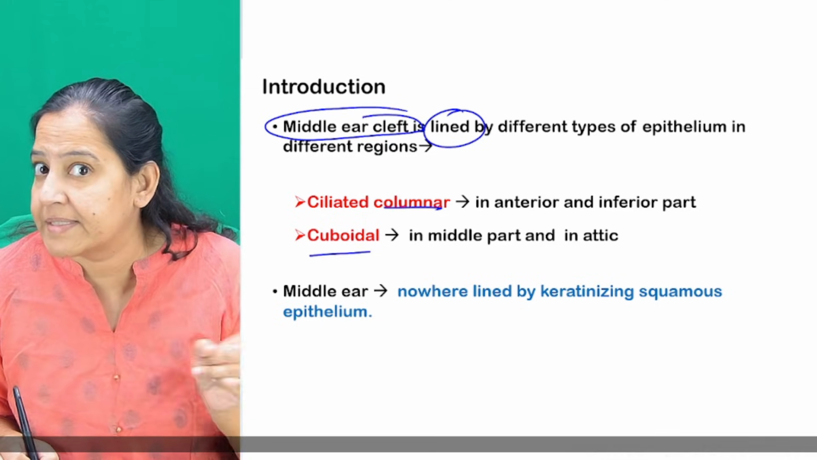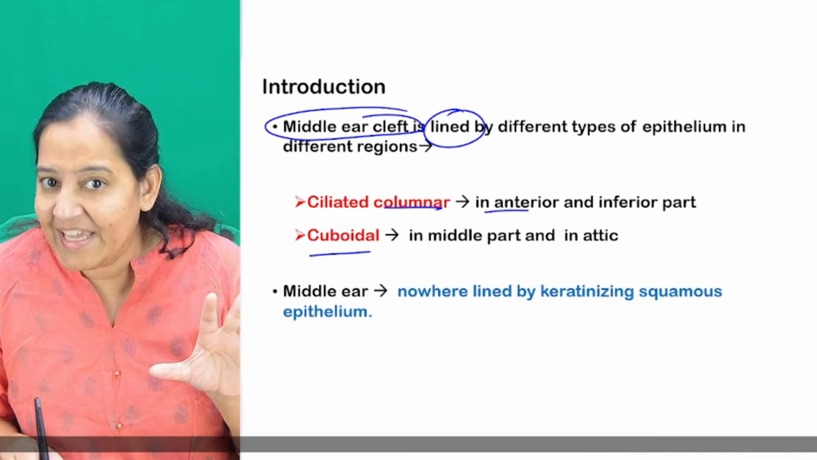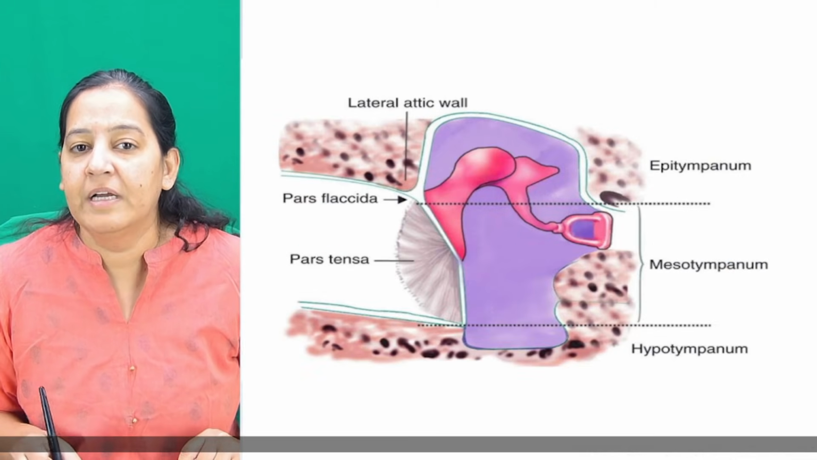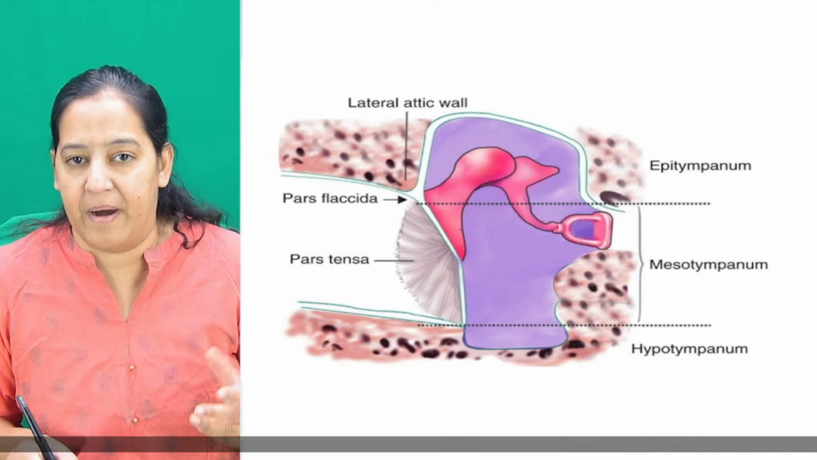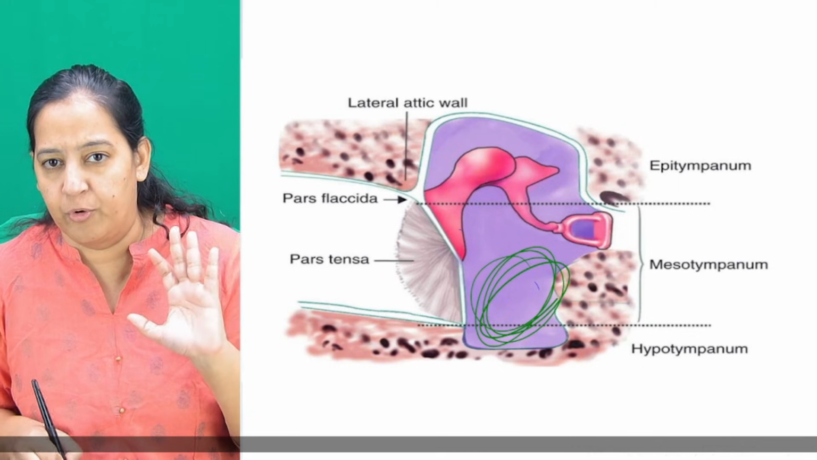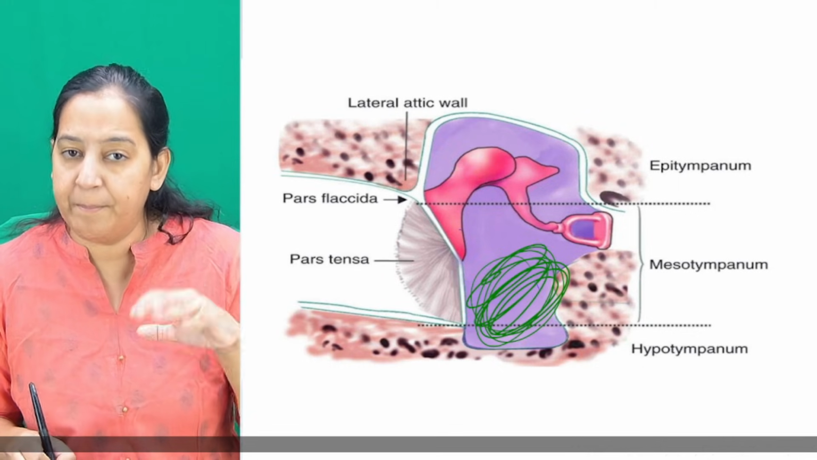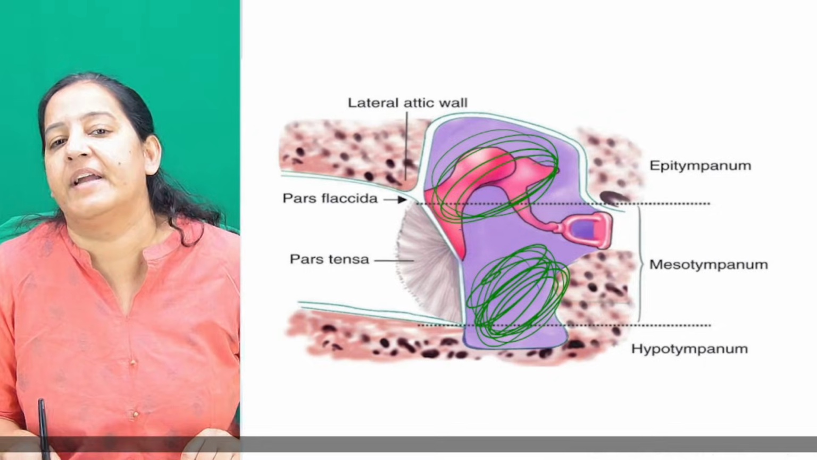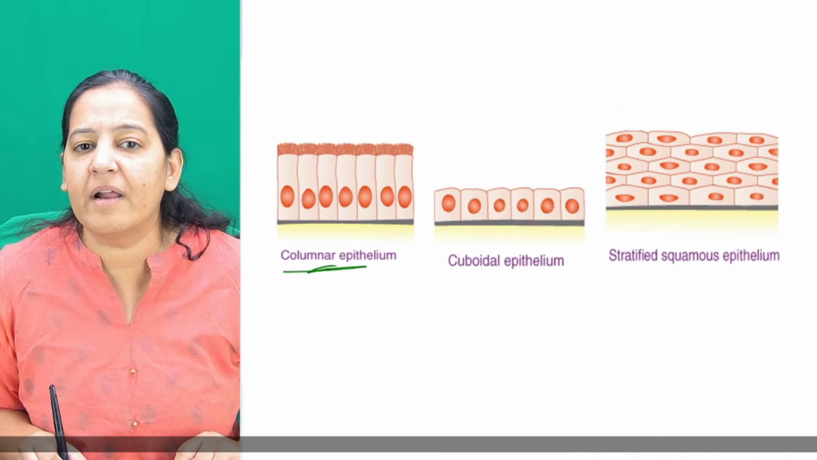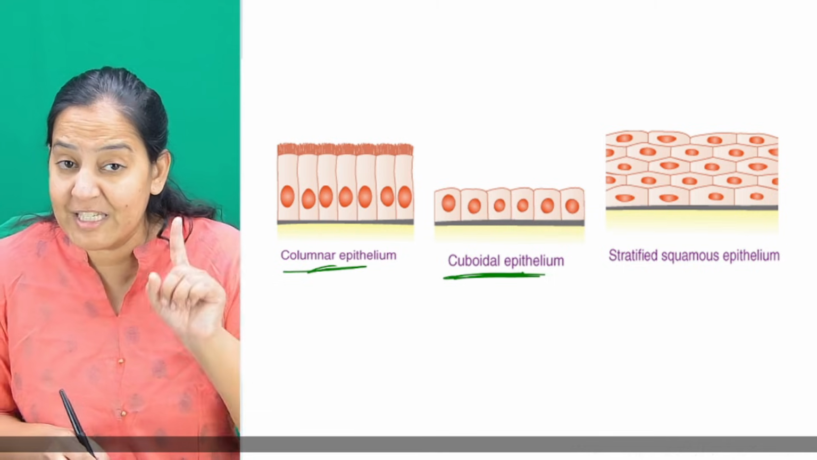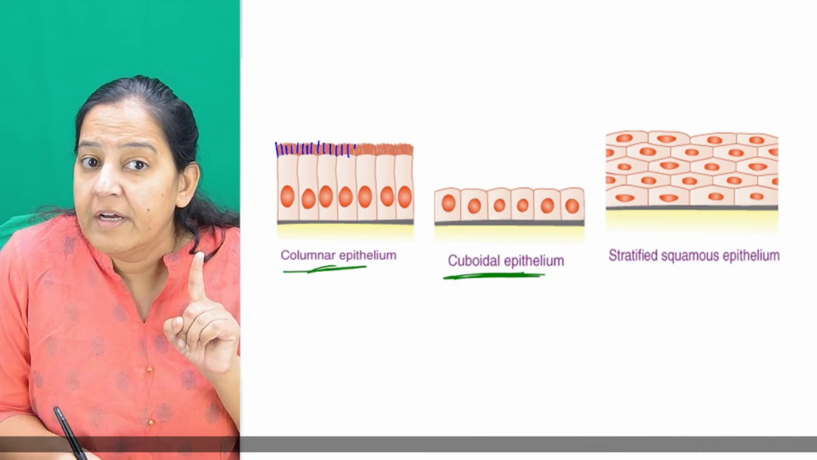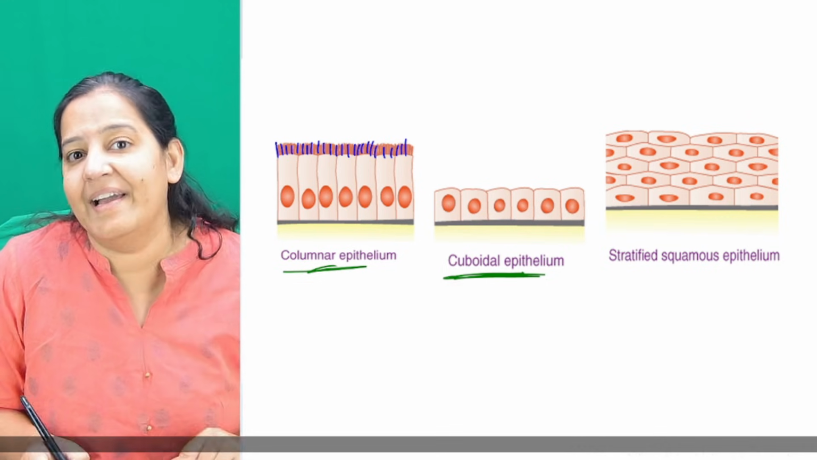It's never squamous. In the anterior and inferior parts, it's ciliated columnar. So in the anterior and inferior portion, it's columnar, and in the posterior and superior portion, it's cuboidal. This is the middle ear cleft. You can see this is columnar, this is cuboidal. Columnar, maybe it's a special variant of columnar, ciliated columnar. You know the lining is ciliated, the cilia are there.